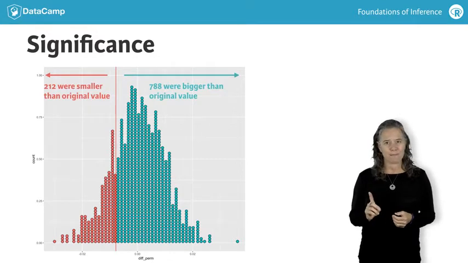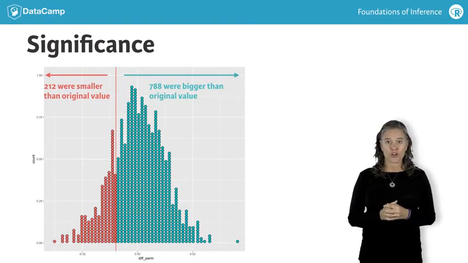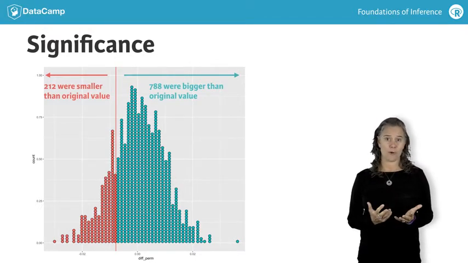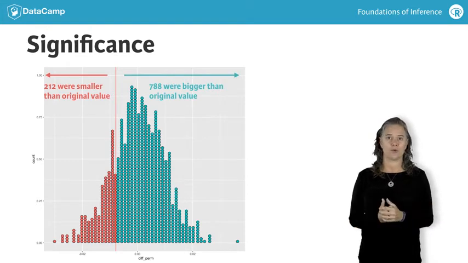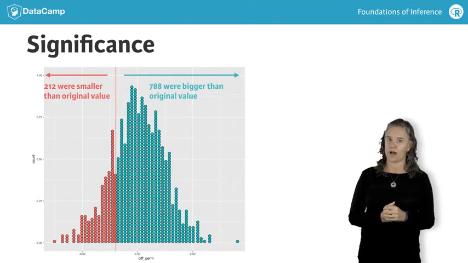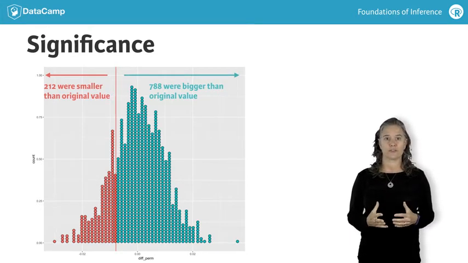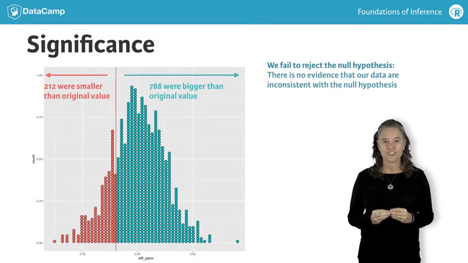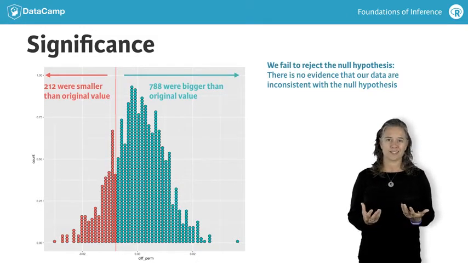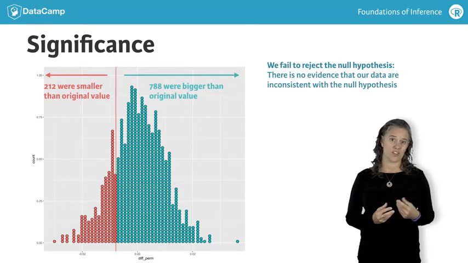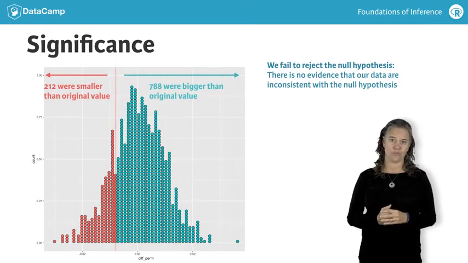However, this does not mean that we know for sure that gender does not play a role. It's possible that the true difference in home ownership rates is 0.1, and surely our data would be consistent with that population as well. The logic of inference allows us only to reject null claims. The process does not allow us to have certainty in the null hypothesis being true.